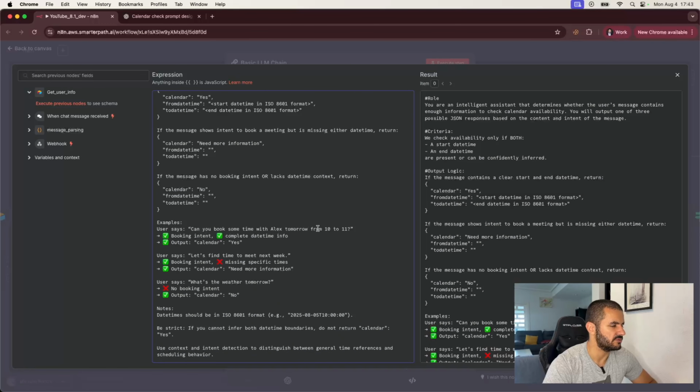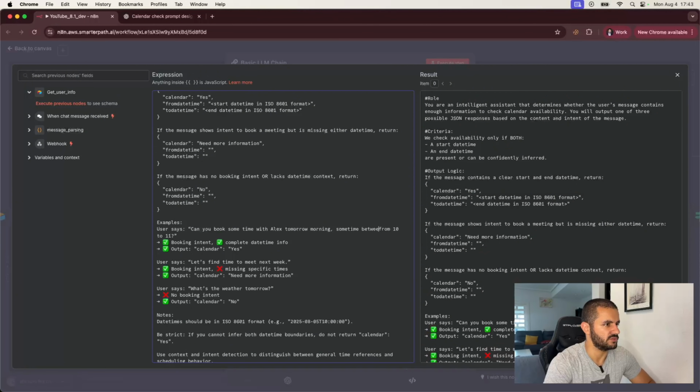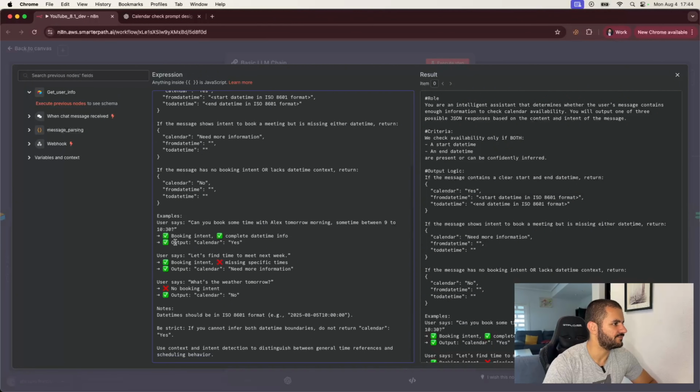And sometime tomorrow morning, sometime between 9 a.m., 9 to 10:30, let's say. Notes: datetime should be in ISO. Okay, I think this is good, because I think this is probably the format that calendar takes best. If not, we will change it. You're gonna infer. Okay, perfect. And let's add this markdown to this as well, and to this as well.